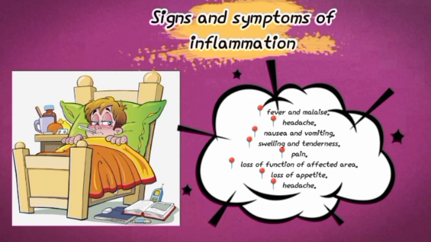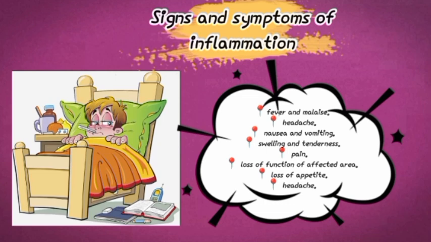Now moving on to the signs and symptoms of inflammation. As you can see here, the signs and symptoms are usually found in the pathophysiology. So they are part of the things that may have occurred due to the hematoma stage or the phagocytosis stage. So the first sign and symptom you will find is fever and malaise. Fever may be due to the microorganism entering into systemic circulation. Headaches may also occur if the microorganisms enter systemic circulation. Nausea and vomiting may also occur.